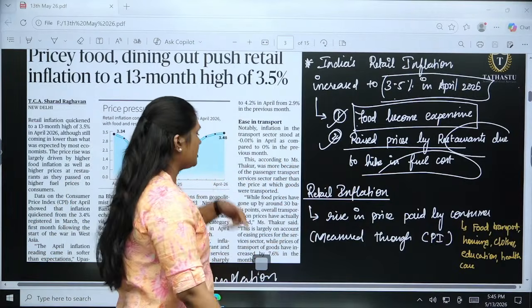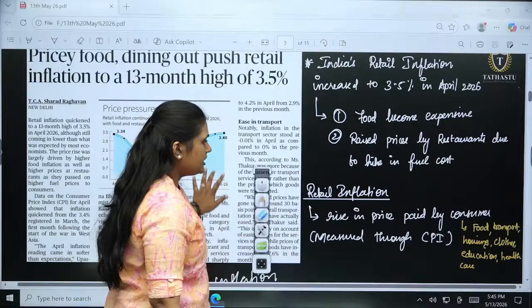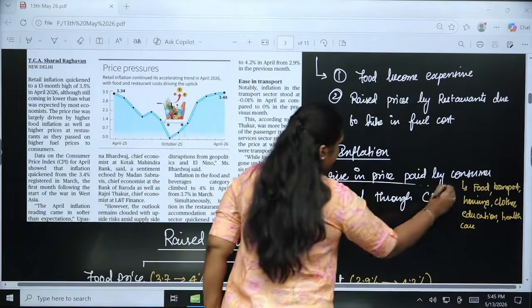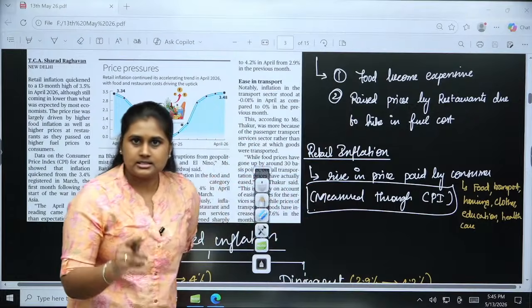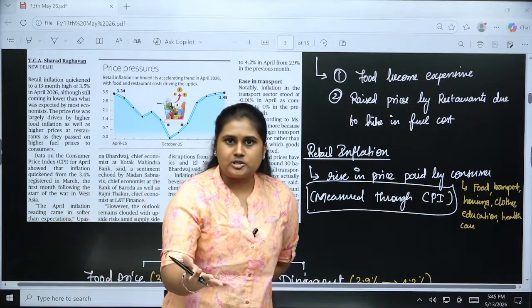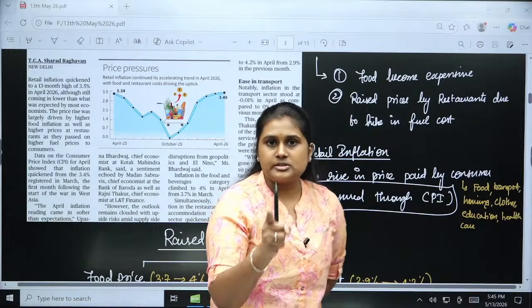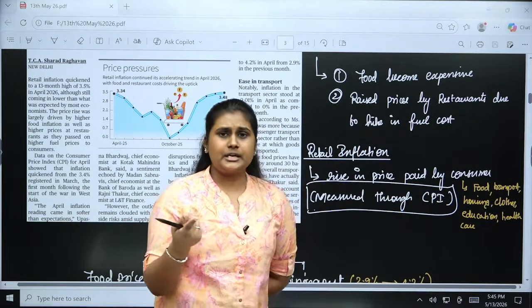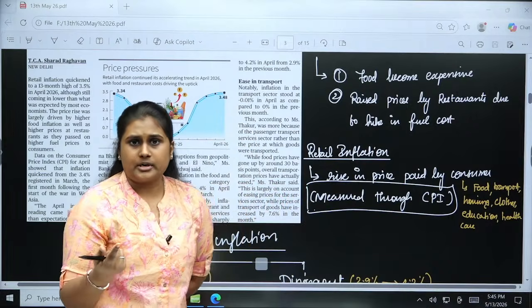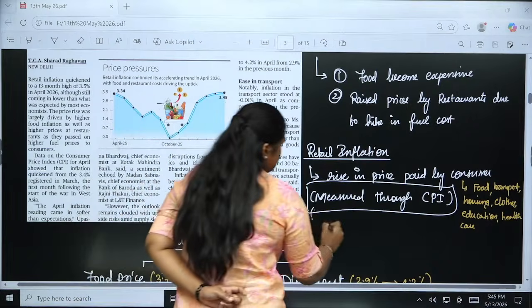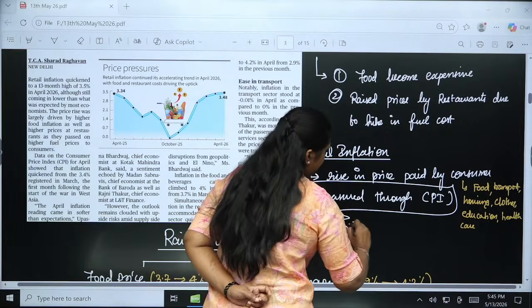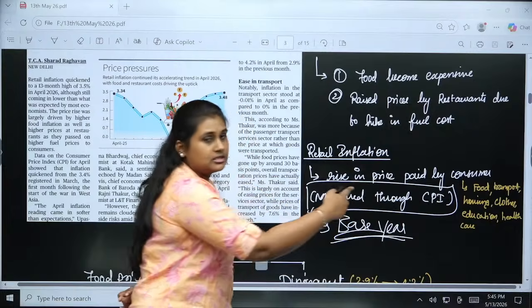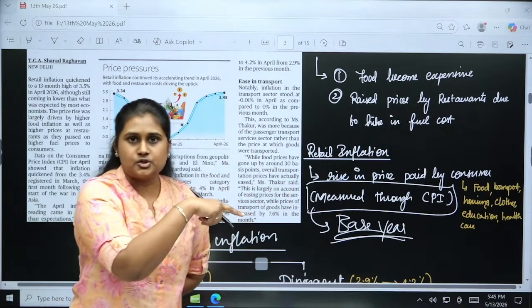Okay, even more, retail inflation we have seen, and retail inflation is measured by CPI, the Consumer Price Index, right, whose base year has also been revised. From 2011-12, now we have a different year, 2023-24, if I am not wrong. So the revised base year also has to be checked here. This is how you will be revising the previous current affairs also, keep that in mind.